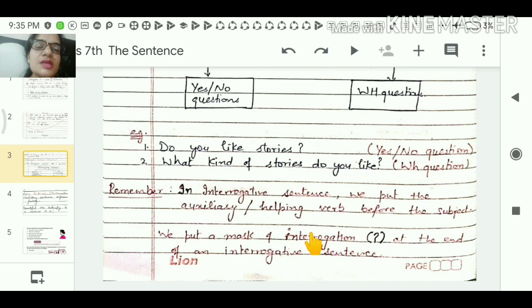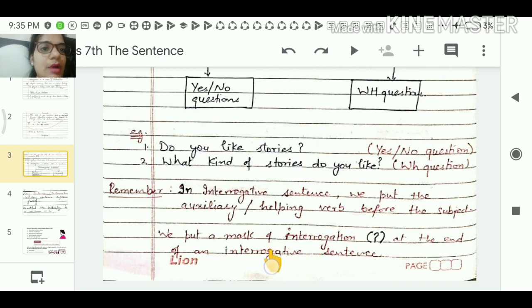While making it into an interrogative sentence, we put are in the beginning of the sentence. Then it becomes a question. Clear? So the auxiliary verb will come in the beginning of the sentence, and at the end we put a question mark. So we put a mark of interrogation at the end of an interrogative sentence.